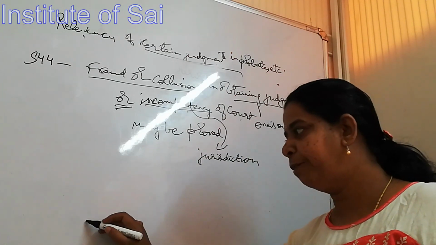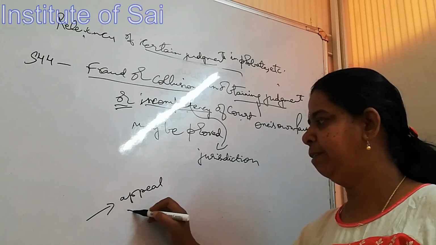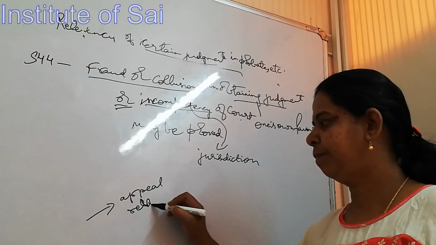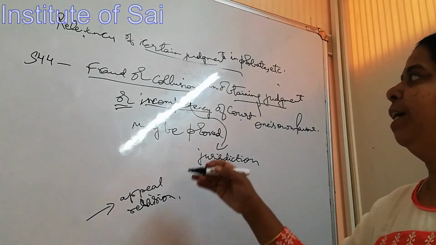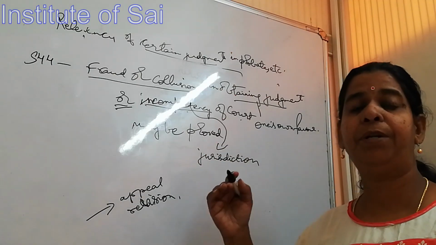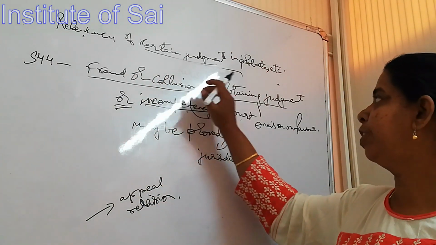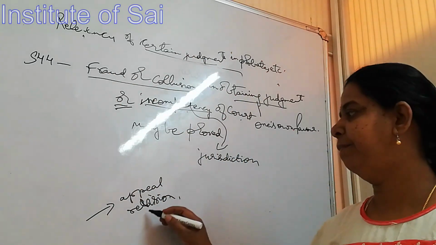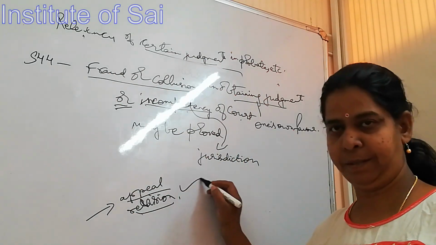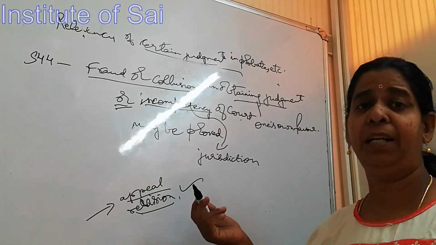So when we are going further on appeal or revision, if we are putting down the contention that there has been a fraud or collusion in obtaining the judgment by the other party, then we will have to prove it. Only if we prove it, then it will be allowed.